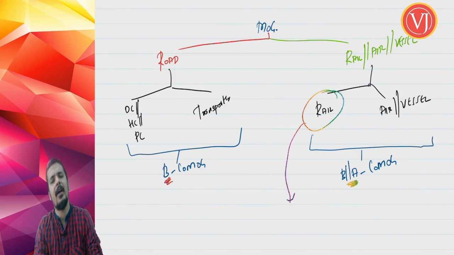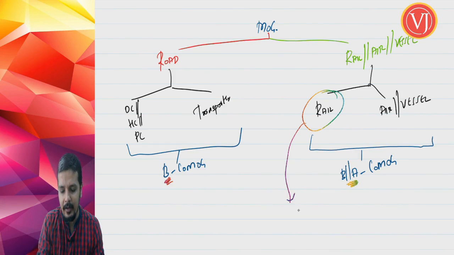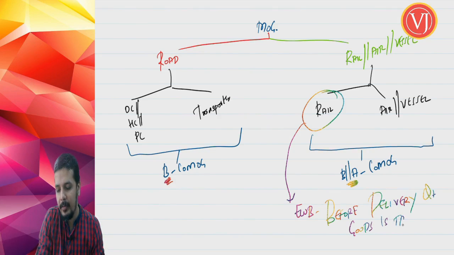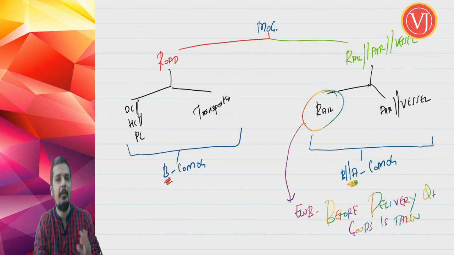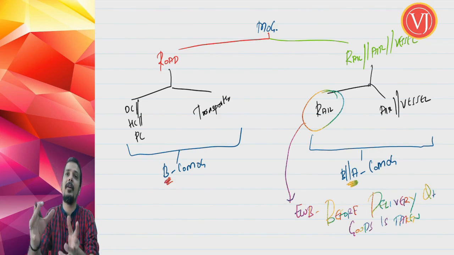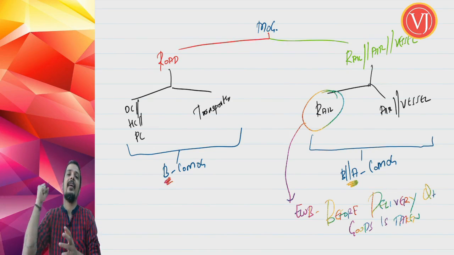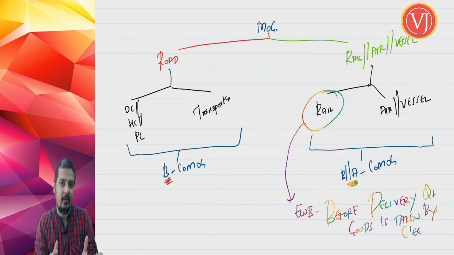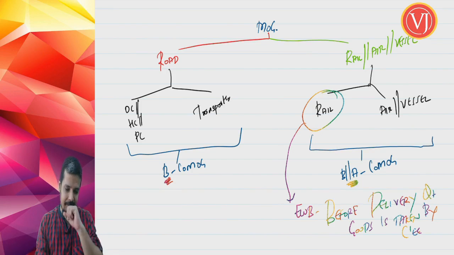You can generate e-way bill even after your commencement of movement of goods, but e-way bill should have been generated before the delivery of goods is taken by consignee. So you can even generate e-way bill after the commencement of movement of goods, but before the consignee comes and takes the delivery of goods, takes the goods in his possession. So before the goods are actually delivered to the consignee, e-way bill should have been generated.